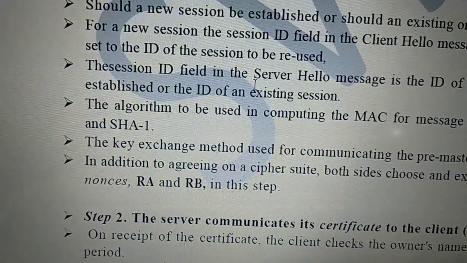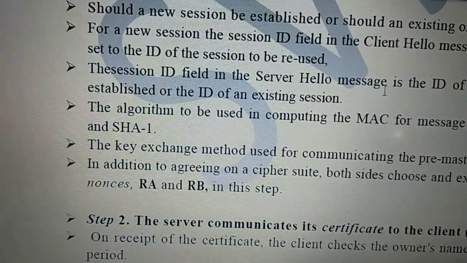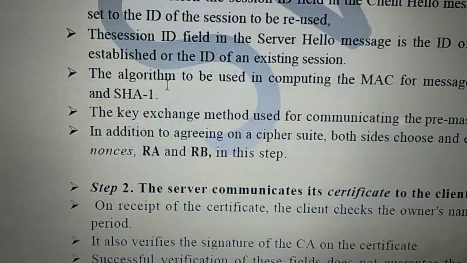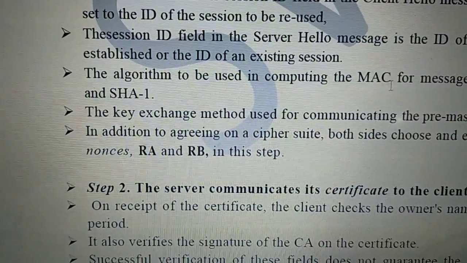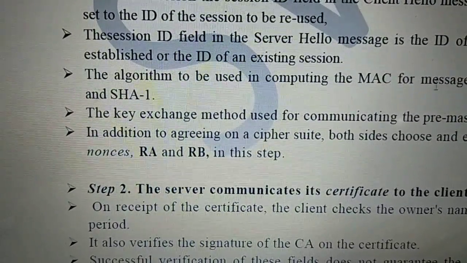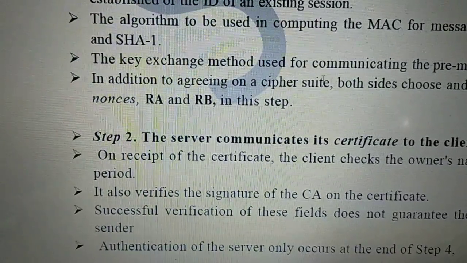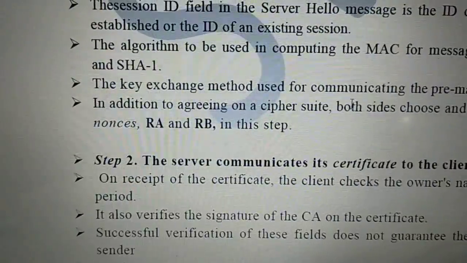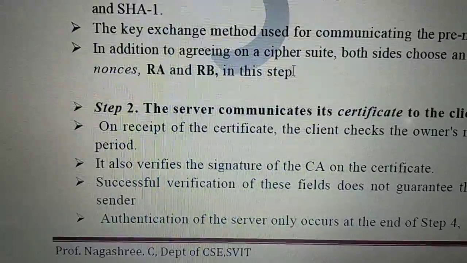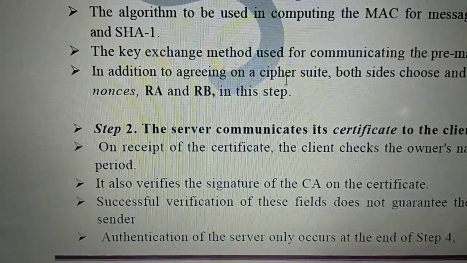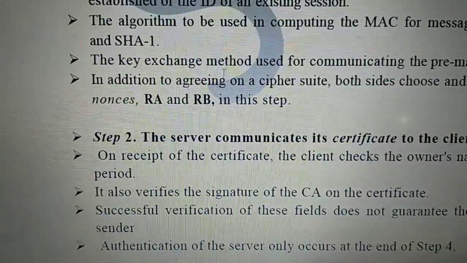Then that session ID field will be set, and the server will send a hello message to the client. Then it will also select which algorithm will be used for computing, the MAC algorithm, either MD5 or SHA. That is in the case of server hello. Then for the key exchange, the server will send a certificate, which contains all the details along with the public key.